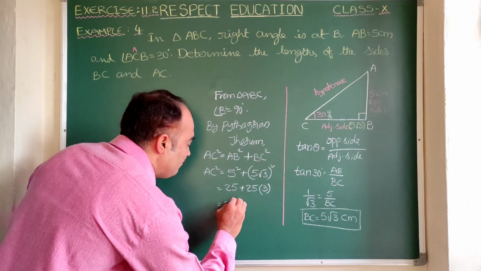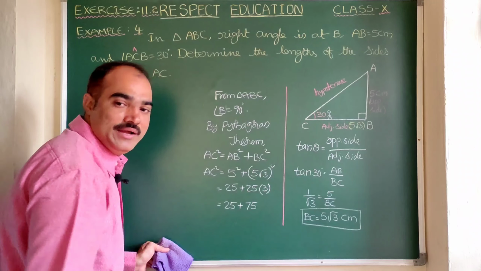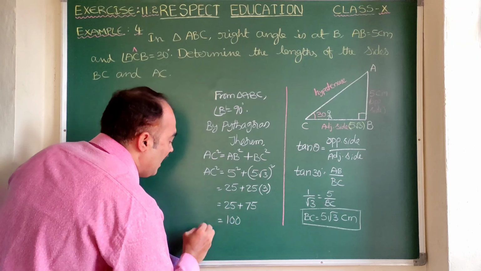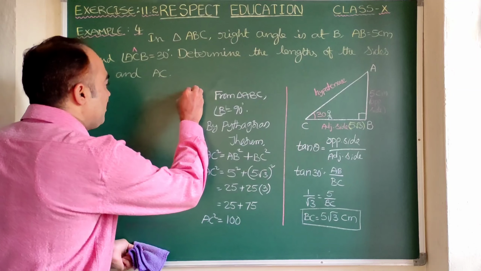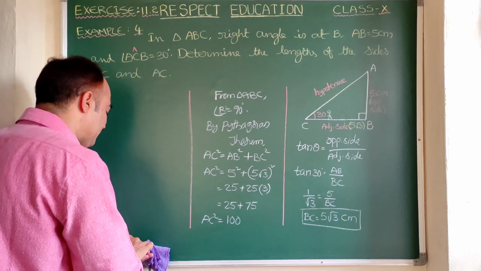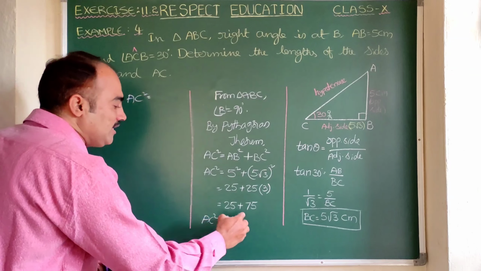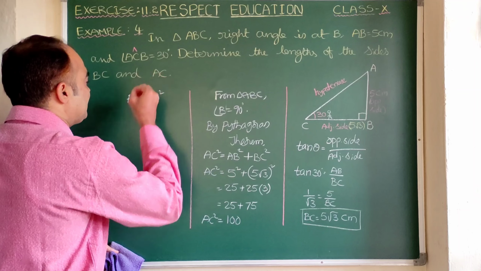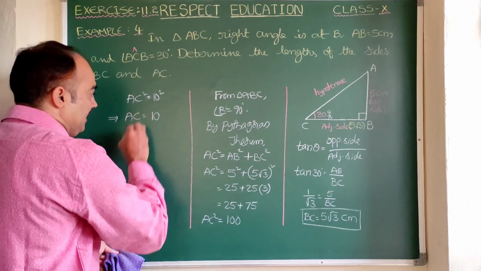Now here 25 plus 25 threes are 75. What is 25 plus 75? 100. AC square is equal to 100. But what is the question? What do we need to find? AC. So AC square is equal to 100; which number's square is 100? 10 square. Now here let us take square roots on both sides. So here AC will be 10.